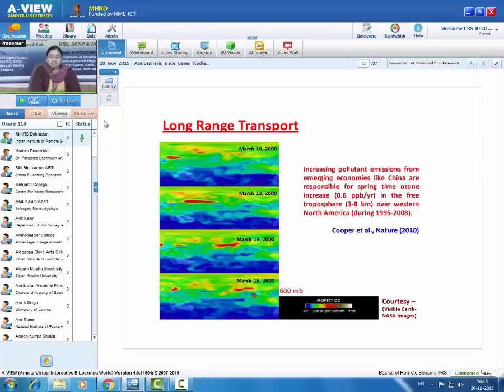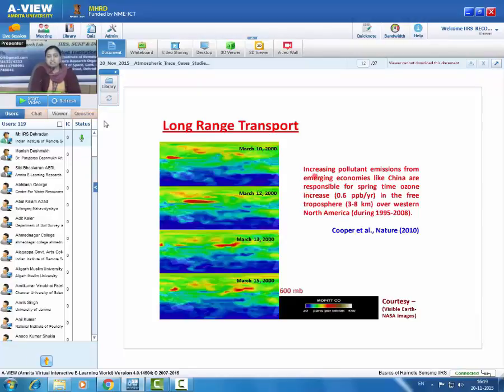So it is not necessary that a place will be polluted if and only if pollution is emitted over that location. It is also possible that a region where pollution is not emitted can receive pollution from upwind locations. So monitoring of upwind location air quality is also very important.